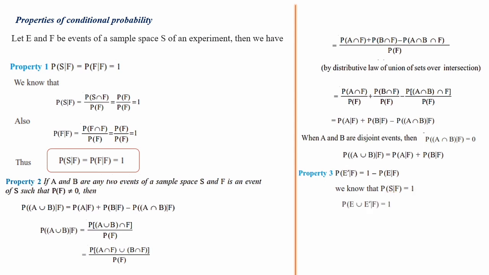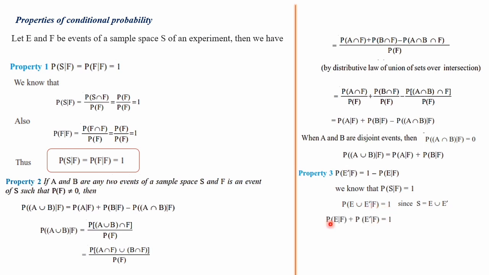Then P of E union E naught given F is equal to 1, because E union E naught is S. The union of a set and its complement will surely be the sample space. So P of E union E naught given F is equal to 1.